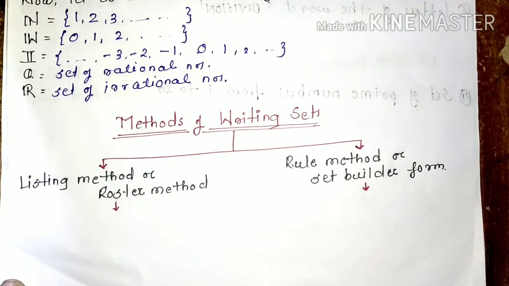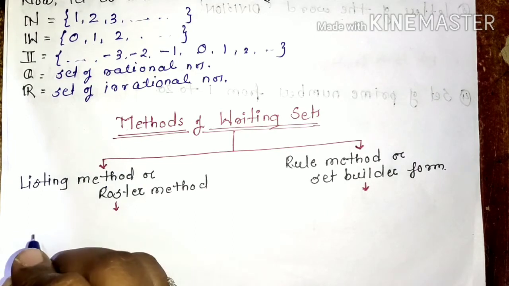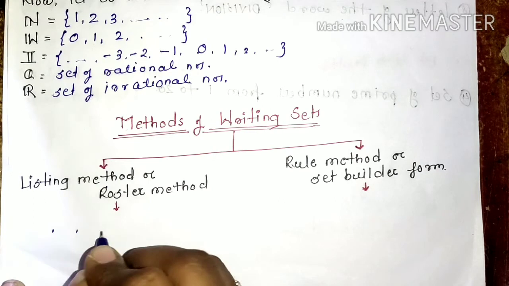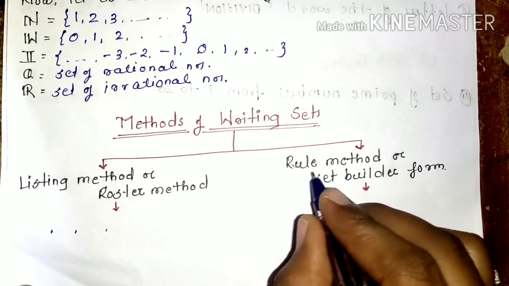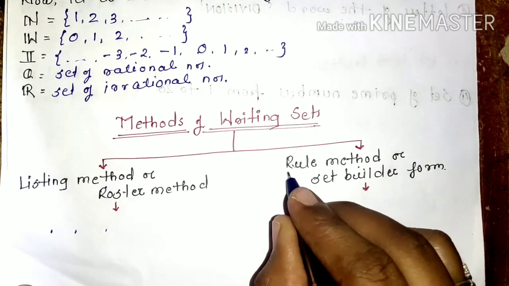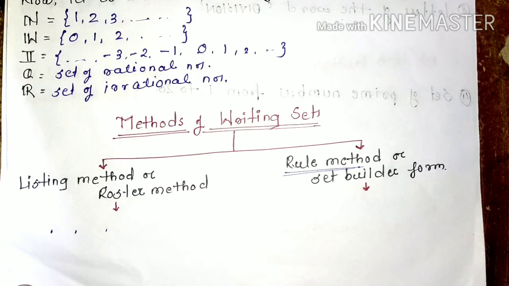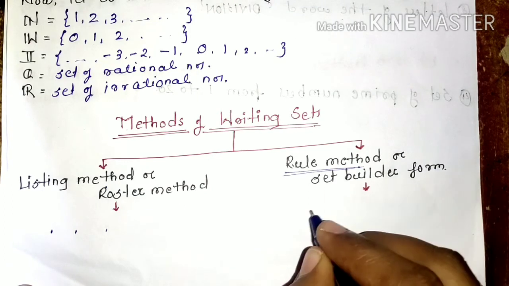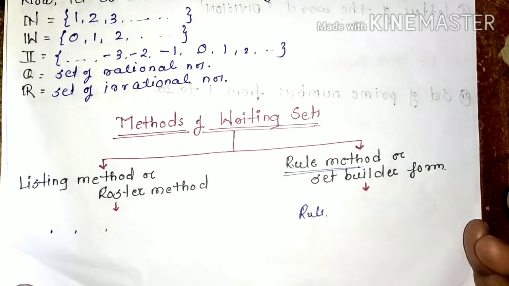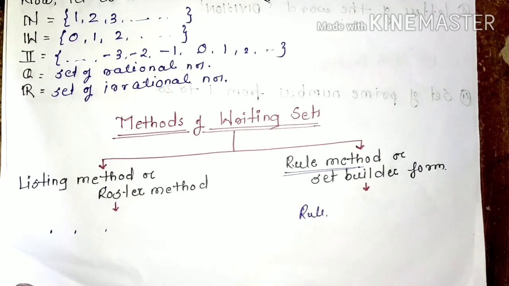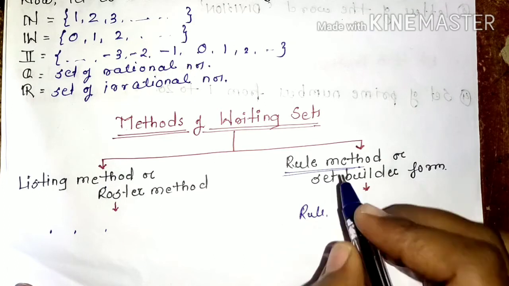In that method we write the set by using commas, that means each element of the set is separated by commas. And the second one is the rule method. The name of the method itself says that in that method we use some rule or some statement to state the particular set.